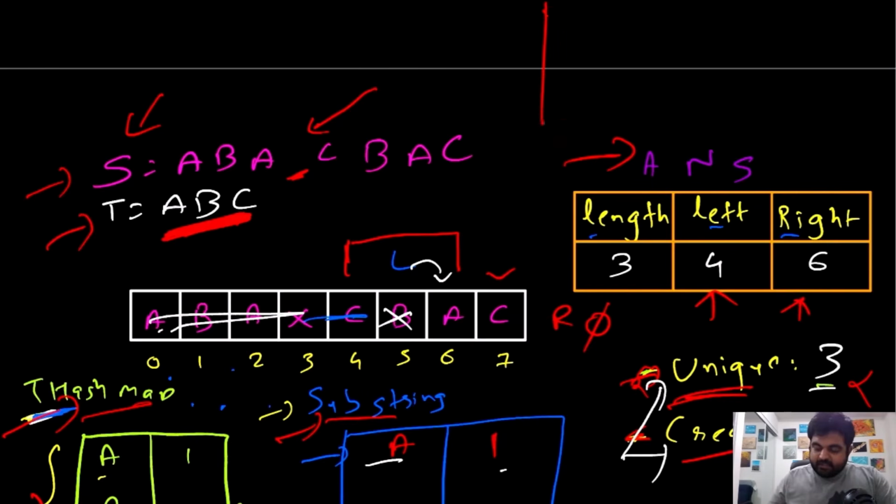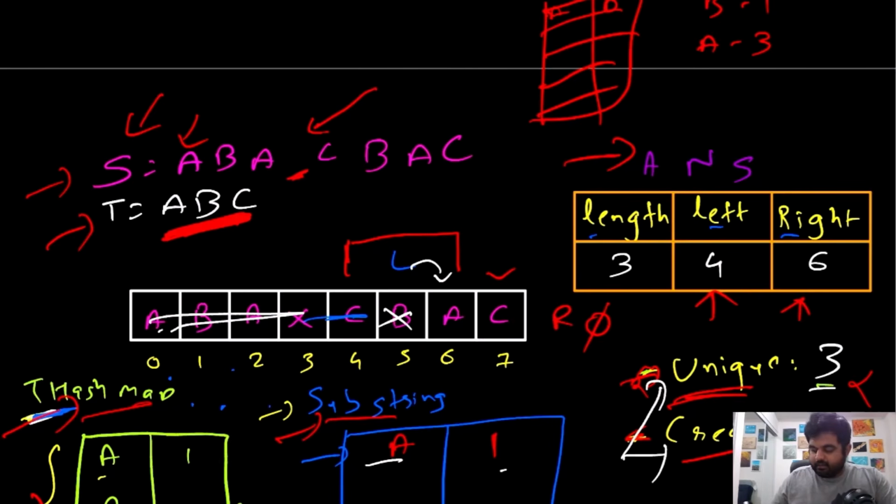And in this particular hash map, we also identify what is the index value for every single element. So in this case, we will determine that okay, this A is actually present at 0th position. Then again we have a B that is present at 1st position. Again we will mention that there is an A that is present at 2nd position, and so on and so forth, and then it will make our lives a little bit easier and we can solve this problem.